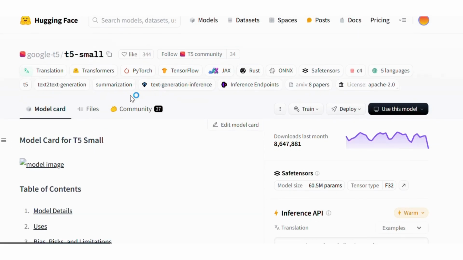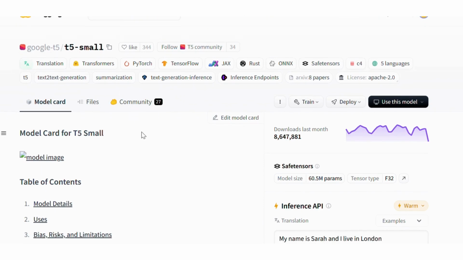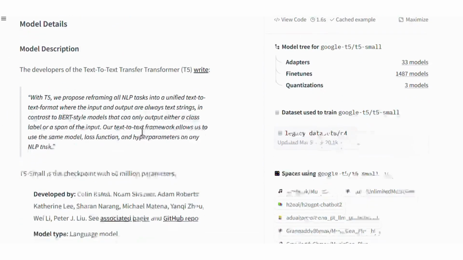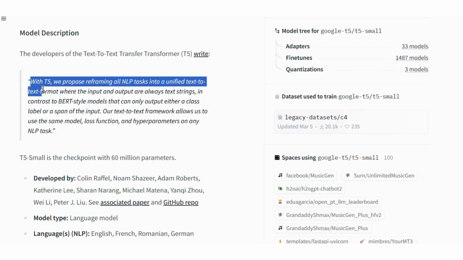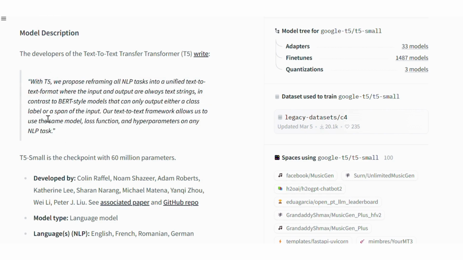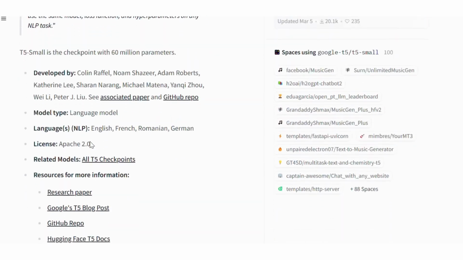This is the total T5. So firstly, text-to-text generation, it can do. Secondly, this is the key difference between T5 and BERT: BERT only labels or masks a span of the input, but T5 takes the complete input and it can perform any NLP tasks, which takes into account text generation, right?